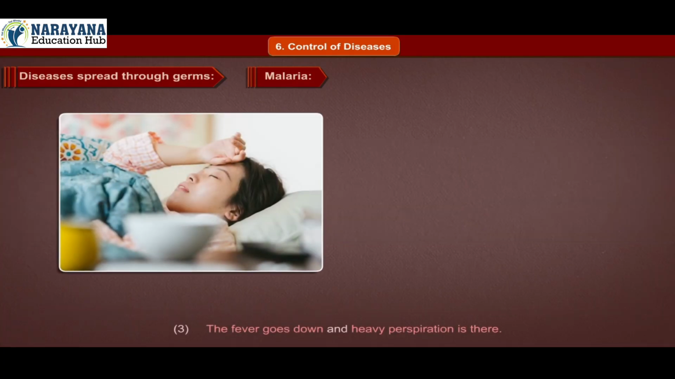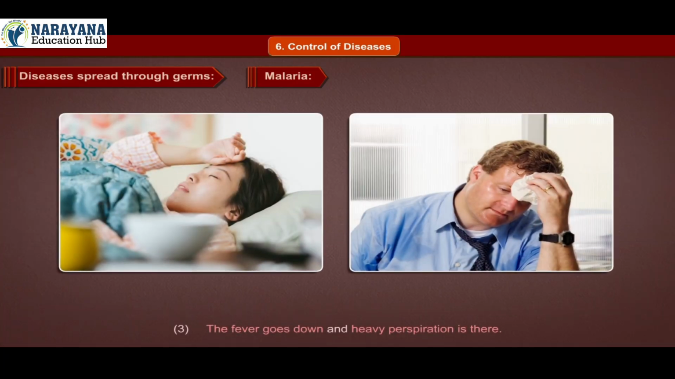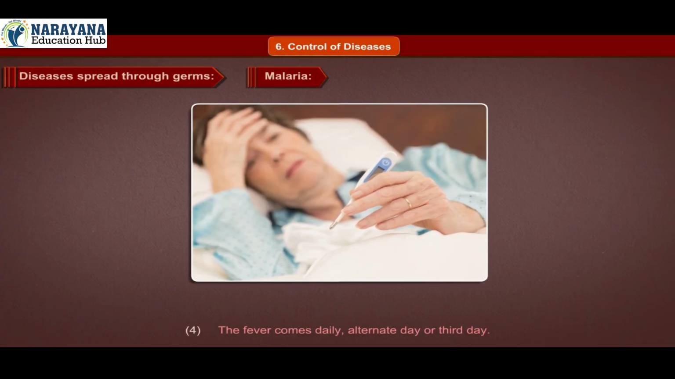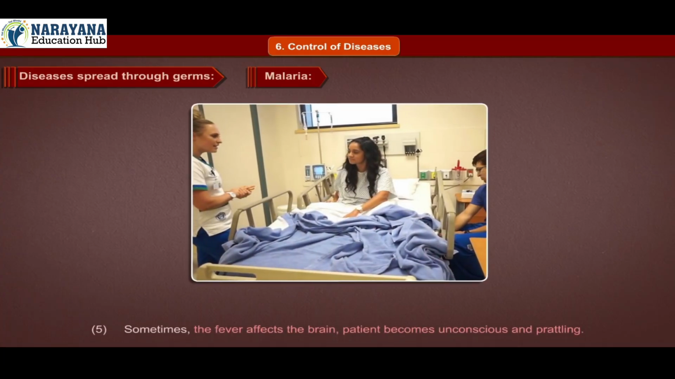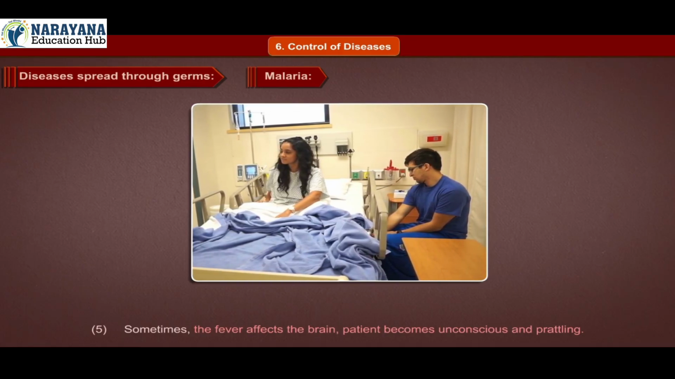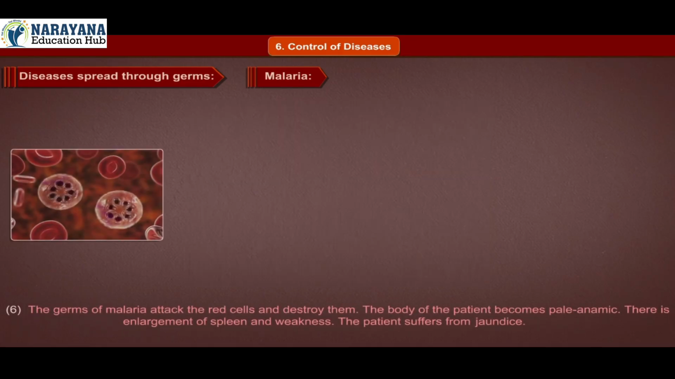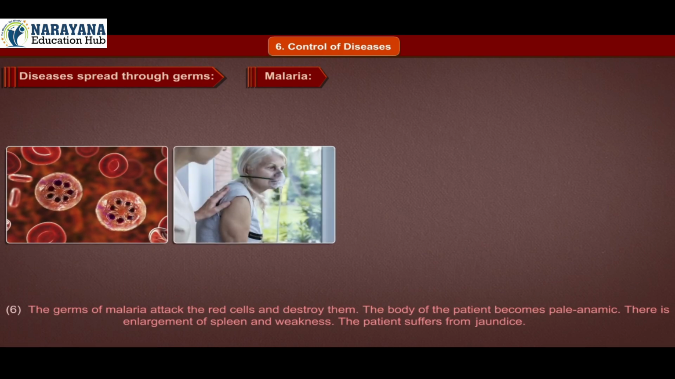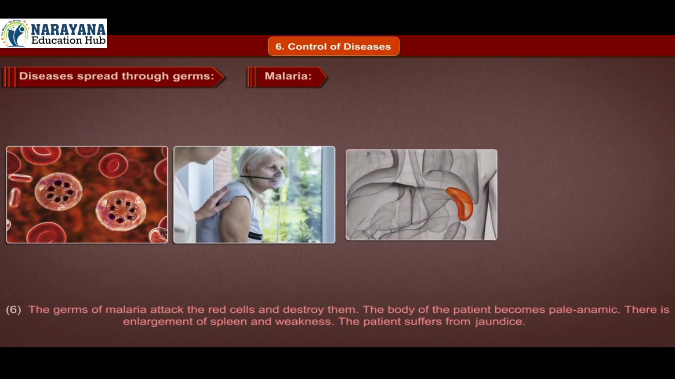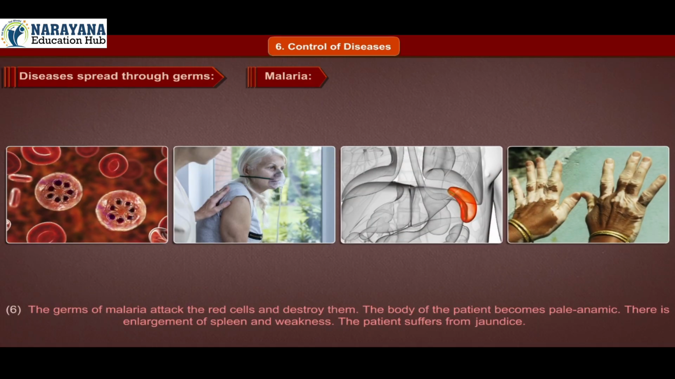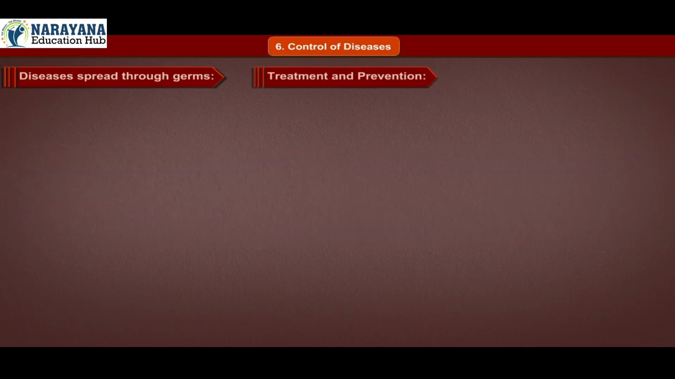3. The fever goes down and heavy perspiration occurs. 4. The fever comes daily, on alternate days, or every third day. 5. Sometimes the fever affects the brain. The patient becomes unconscious and prattles. 6. The germs of malaria attack the red cells and destroy them. The body of the patient becomes anemic. There is enlargement of the spleen and weakness. The patient suffers from jaundice.